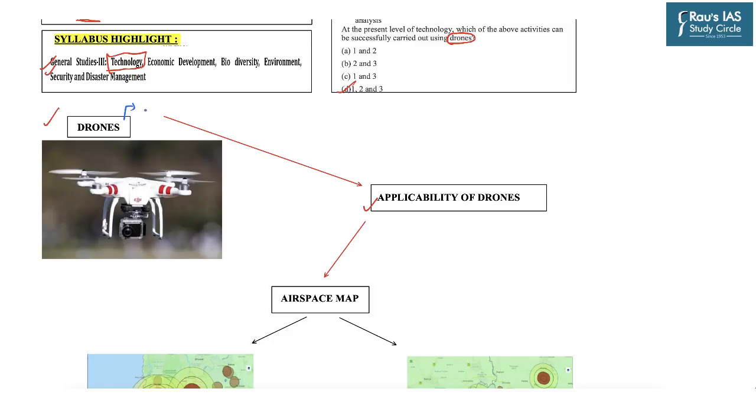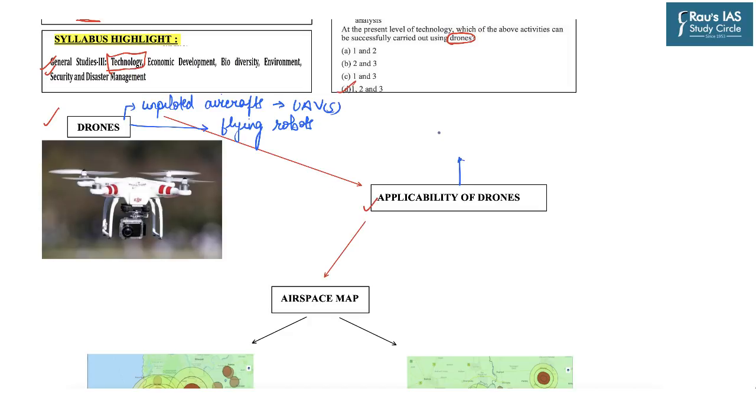Drones are basically unpiloted aircraft which are formally known as unmanned aerial vehicles, UAVs. So drones are nothing but just flying robots. However, in recent times, drones are becoming increasingly useful in many areas of life.